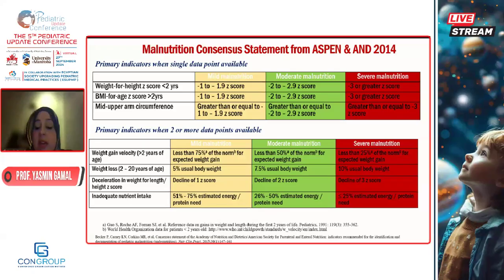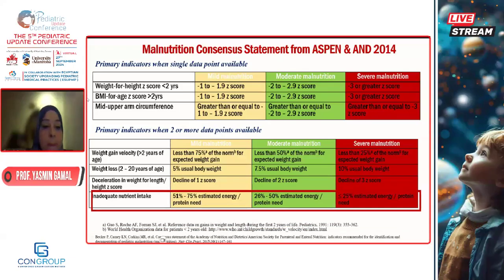Even the nutrient intake, if you are assessing the nutrient intake of the child and he's taking 50 to 75% of the estimated energy needs, this is mild malnutrition. So this is where you need to intervene. This is where you need to detect the child to put him on the right track and provide optimum growth later on.